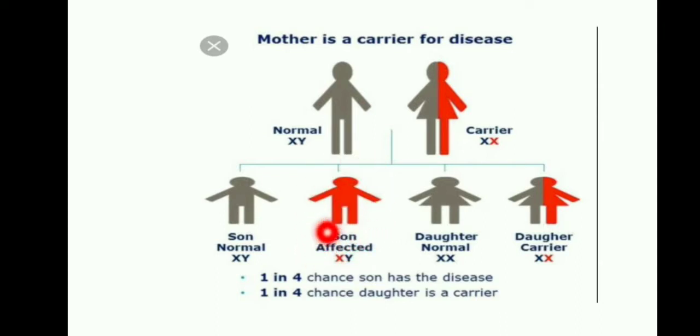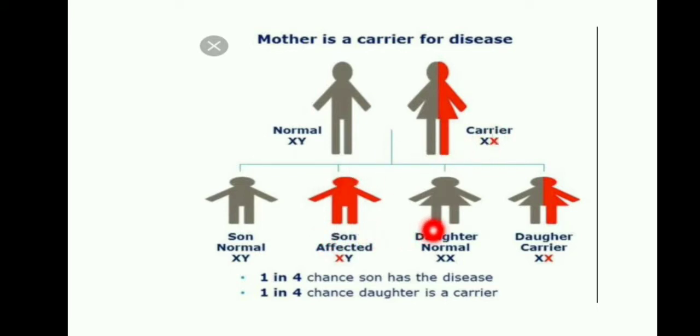Look at this image: the X chromosome is affected in the mother. If both children are sons, the first child escapes, and the second child has the hemophilia gene because the mother is a carrier.